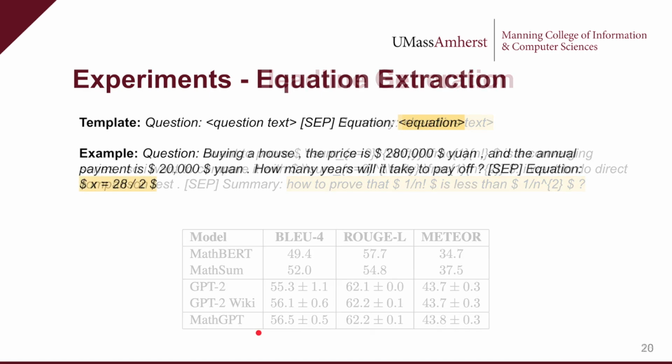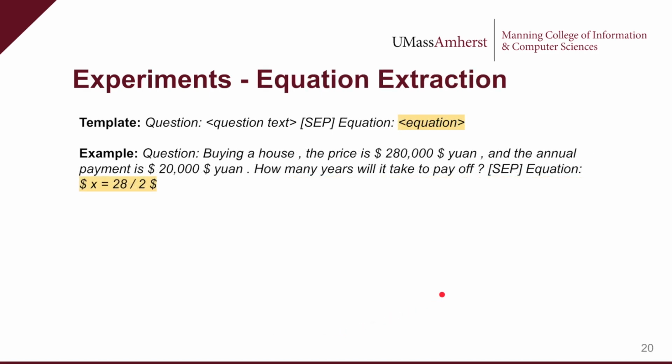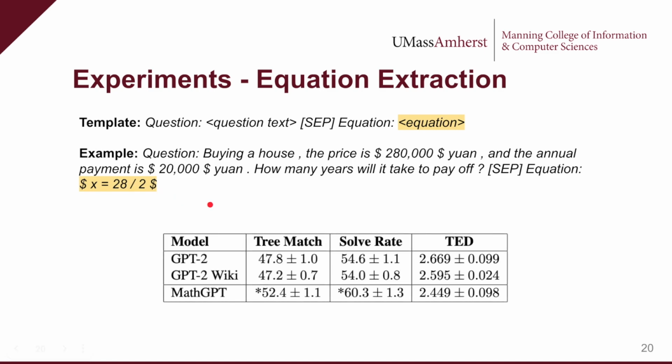The second task we look at is equation extraction, where the model is given a math word problem and has to generate the underlying equation required to solve the problem. We evaluate this task by comparing the generated equation trees to the tree of the gold equation, using exact tree match, numerical evaluation of the tree, and tree edit distance. We see that our method significantly outperforms baselines on this task, which shows that our method helps in a setting where only math is being generated, and it may assist with structural understanding of math.